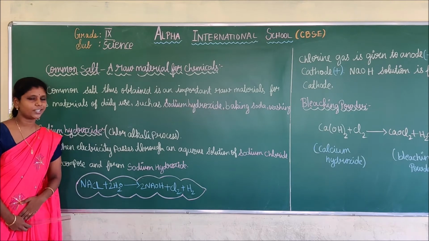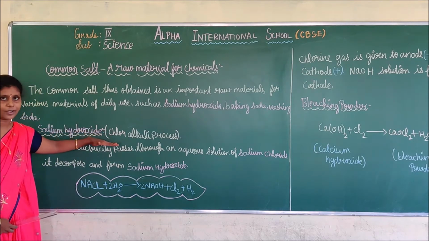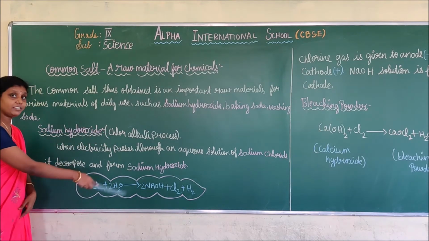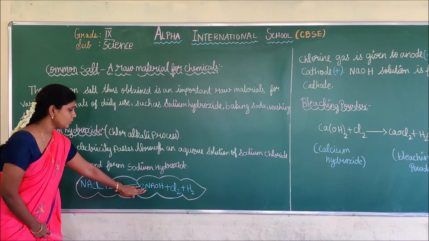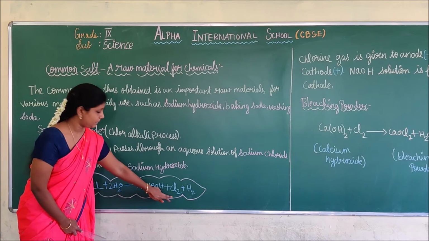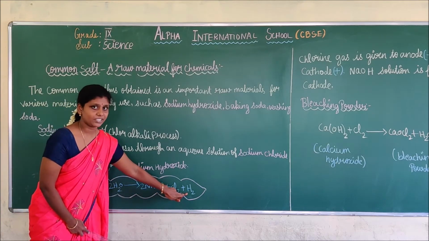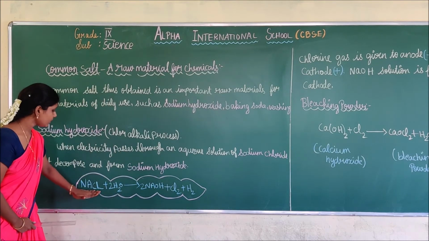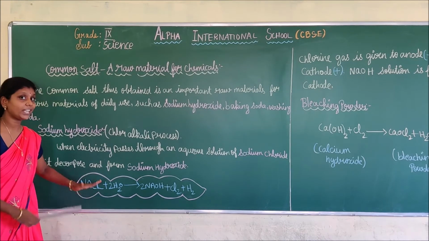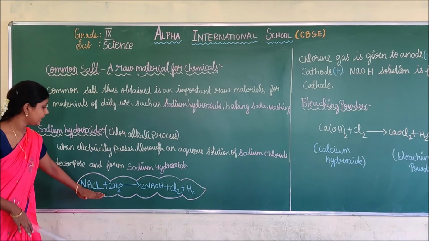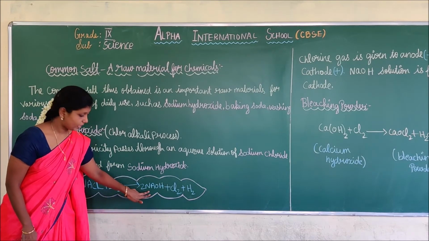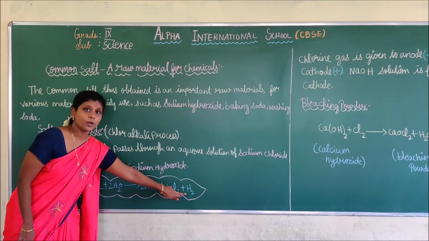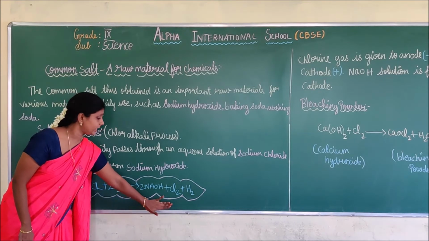You understand, children, how sodium hydroxide is formed? See here, it is given in the formula. Sodium chloride with water gives sodium hydroxide plus chlorine plus hydrogen gas. Whenever sodium chloride has electricity passed through it, it gives sodium hydroxide, but chlorine and hydrogen are also obtained in the products.